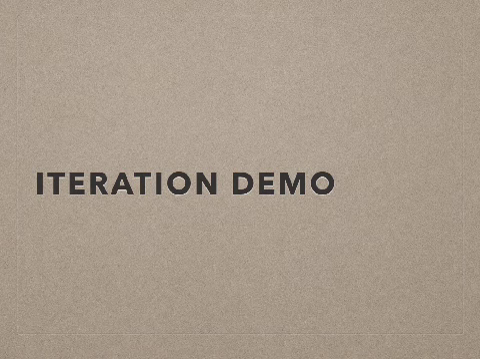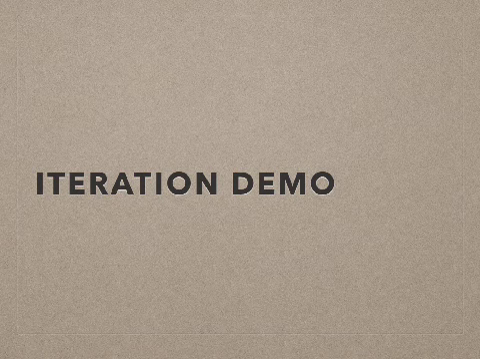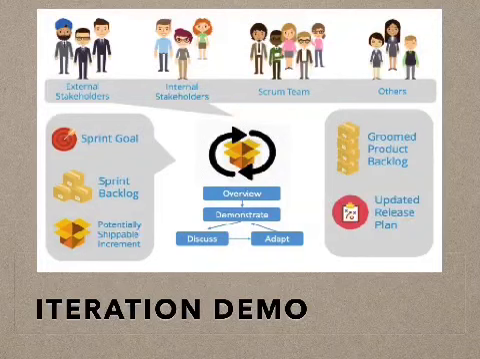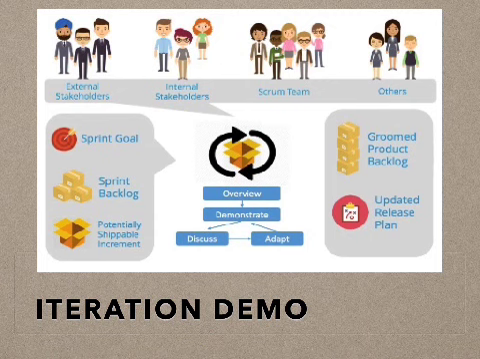Now this is how an iteration demo or a sprint review looks like. So we will have external customers, internal stakeholders, the team members, and other people also joining in the iteration demo. We will have a list of the iteration goals or the objectives that we set for the iteration, and what the sprint backlogs are, what we were not able to complete during this iteration and what we were able to complete. That is indicated as the potentially shippable increment. So these are what we will have.